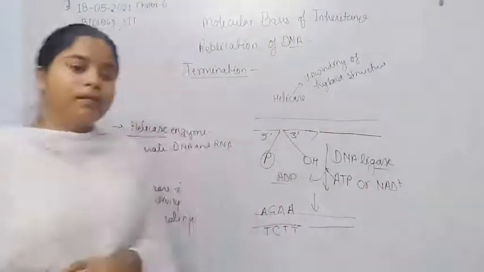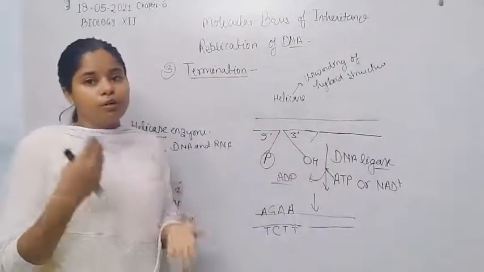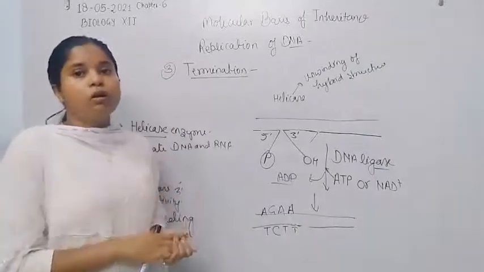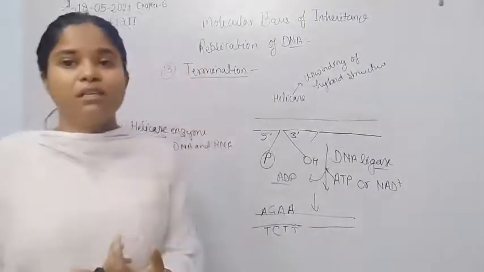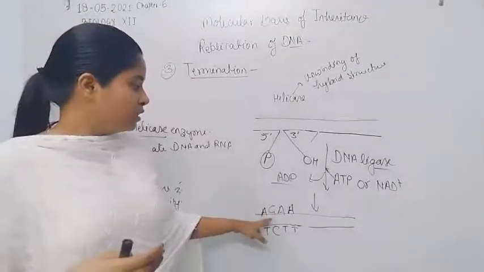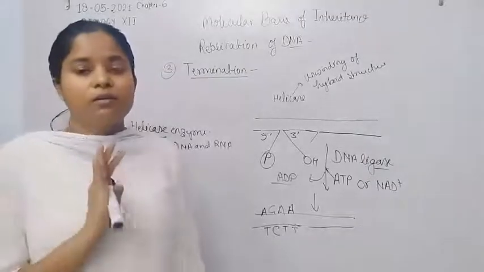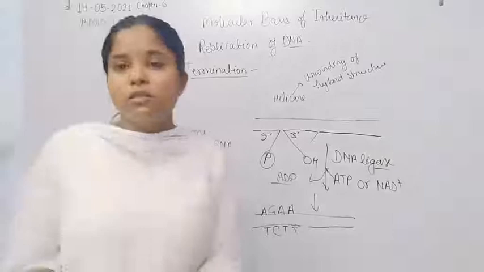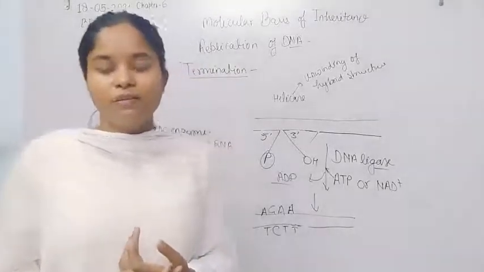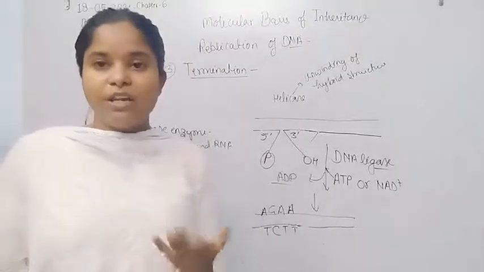So that's why proofreading is important in every organism, in every eukaryote or prokaryote too. But in viruses or in bacteria, in prokaryotes or E. coli bacteria, there is no such phenomenon of a proofreading mechanism, or in viruses there is no such phenomenon of a proofreading mechanism, and in viruses they have single stranded DNA or RNA.